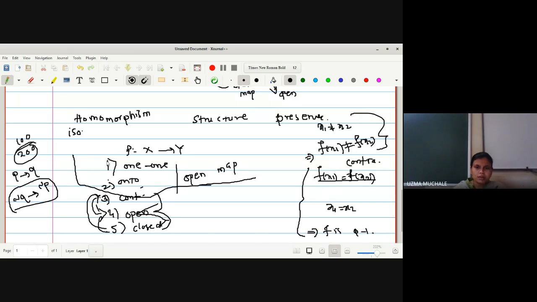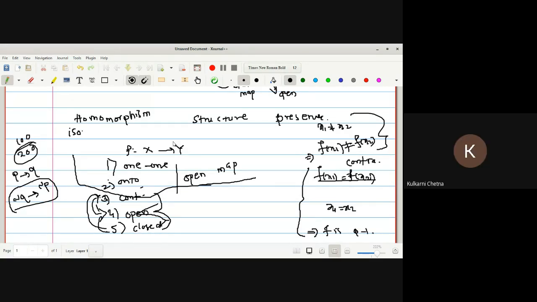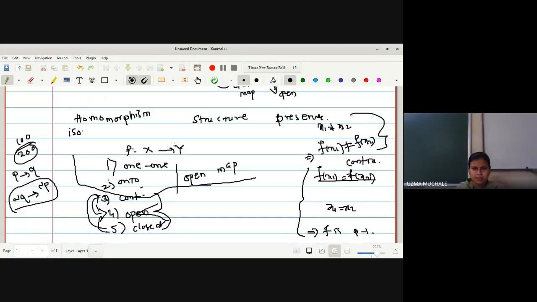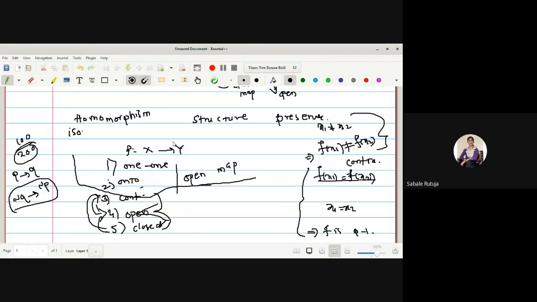So we have the 1-1 condition. Onto means what? Just let me ask you, what is an onto statement? Onto का definition क्या होगा? There exists a pre-image in the domain for every element in the codomain.